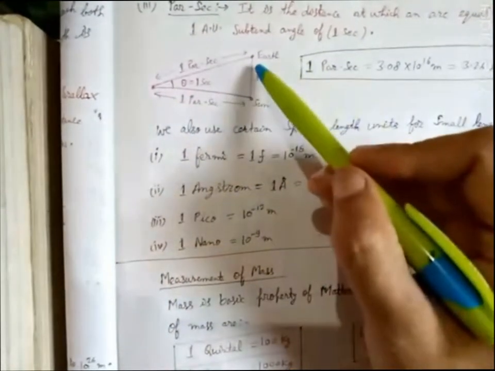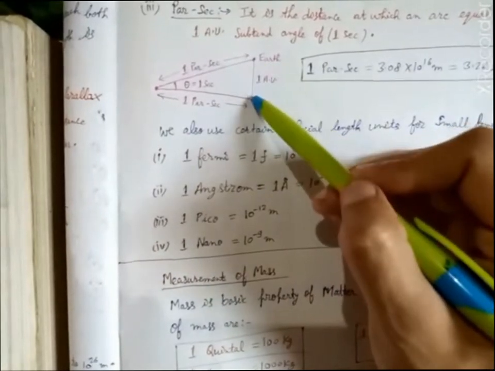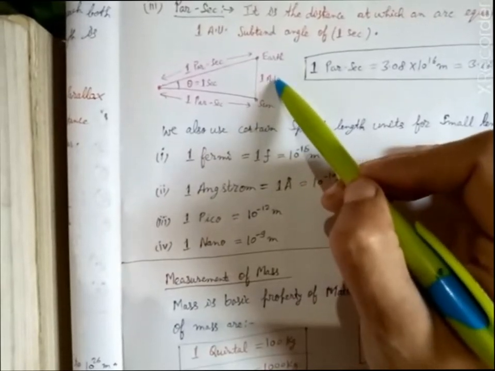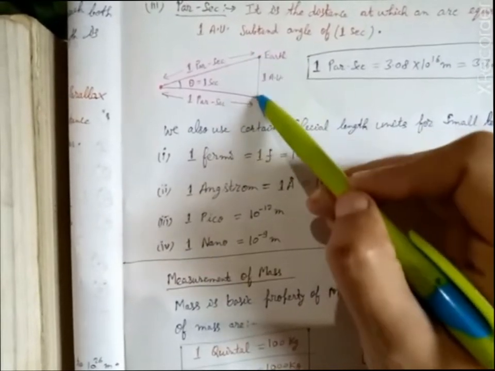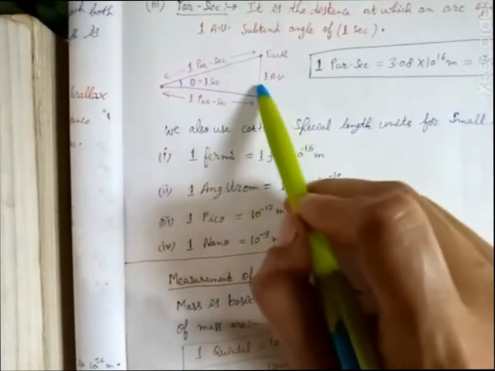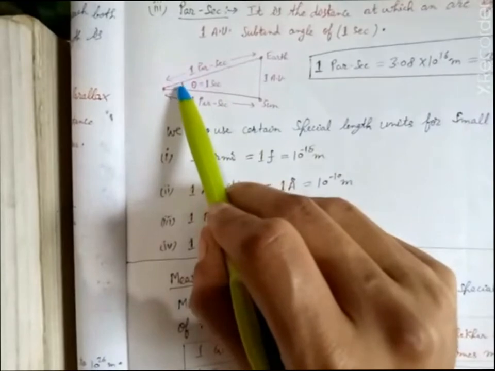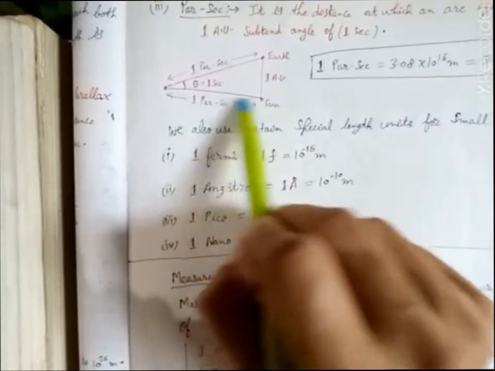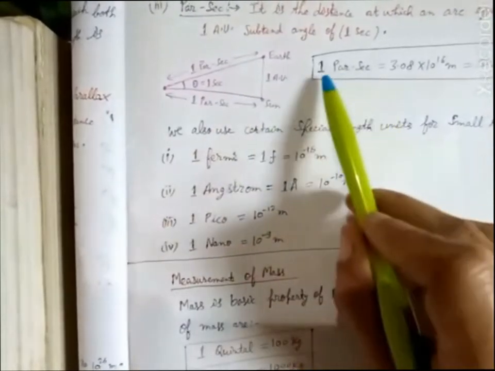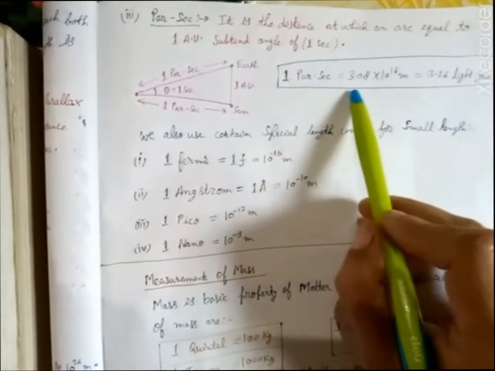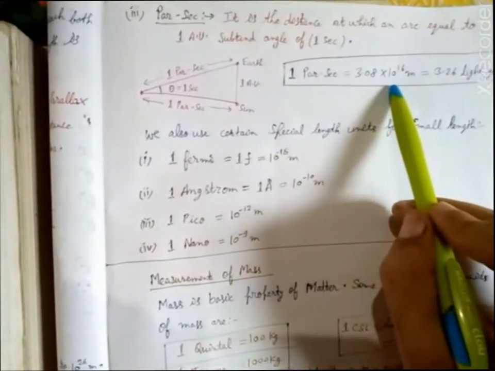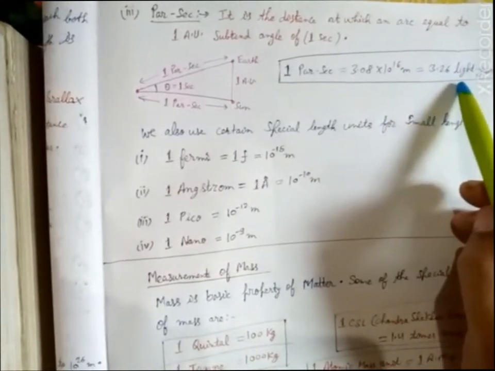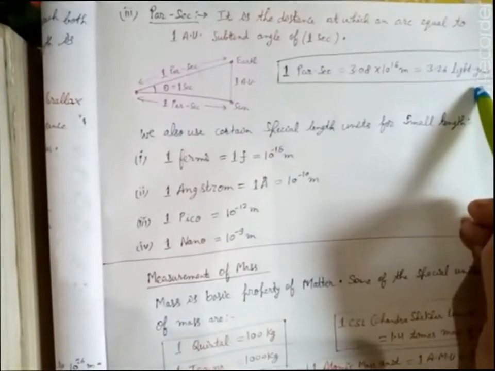when there is a condition that the arc length between the earth and the sun will be equal to 1 astronomical unit, or we can say that the arc length subtended by that angle is 1 astronomical unit, and the central angle which is subtending is 1 second. Then this radius distance will be 1 parsec. So 1 parsec will be equal to 3.08 into 10 to power 16 meter, and that is equal to 3.26 light year in terms of light year.